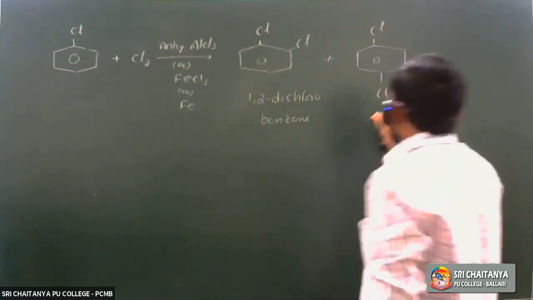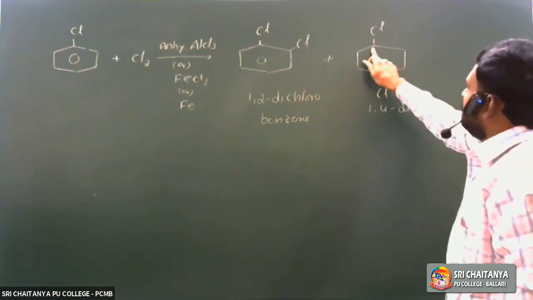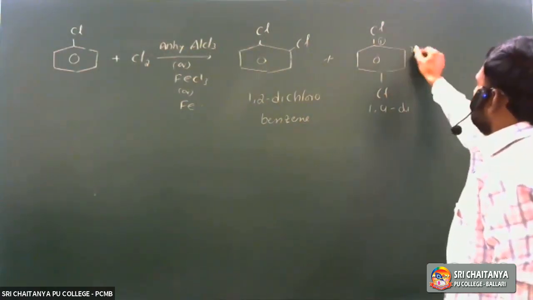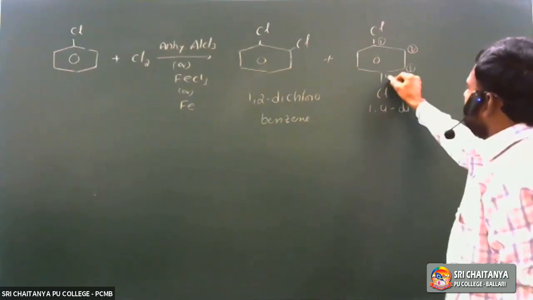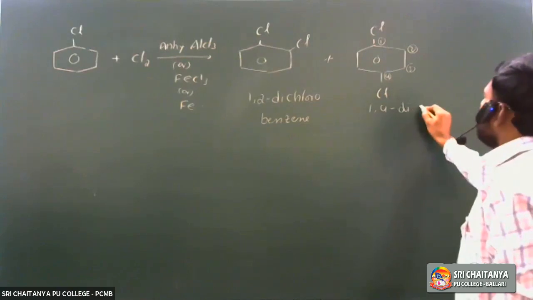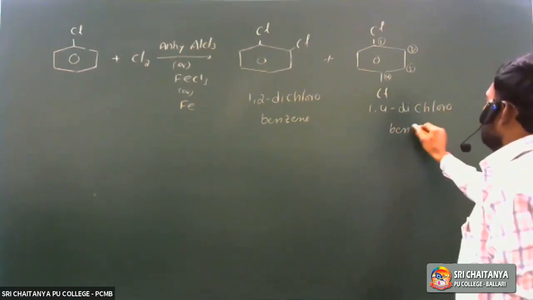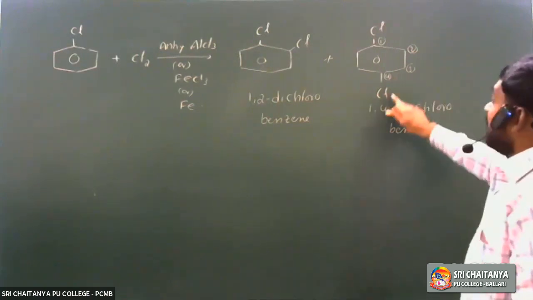The other one is 1,4 dichlorobenzene. It is the first position, the second position, the third position, the fourth position. So 1,4 dichlorobenzene is commonly called para dichlorobenzene.